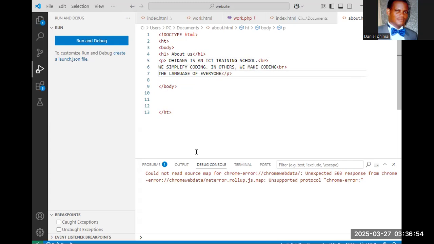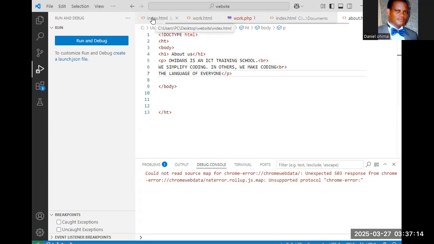I will save this with Control S. Remember, this file is in the same folder where I created the website in 40 minutes. So now I'll go back to my index.html.